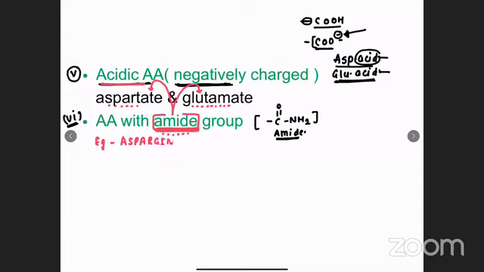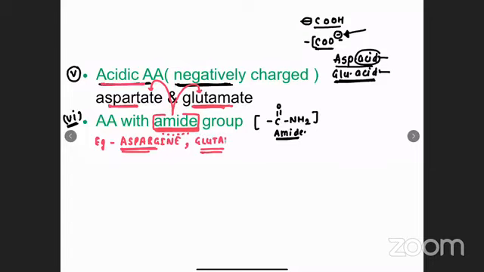So amide group containing amino acid, the first example is asparagine. The reason is clear, because it loves the acid, so it will go and attach on aspartate, so it will convert into asparagine. In the same way, amide can go and attach on glutamate, so it will convert into aspartate. Now you will answer aspartate, asparagine, glutamate. What will the answer? Yes, it is not glutargine, it is glutamine.